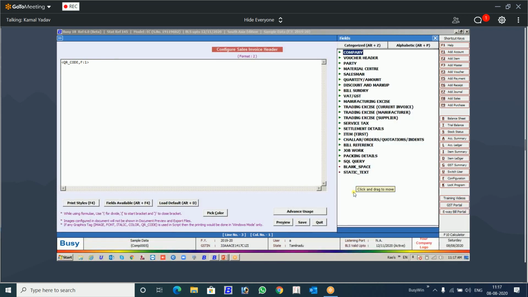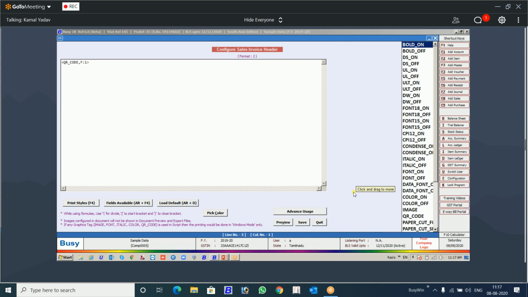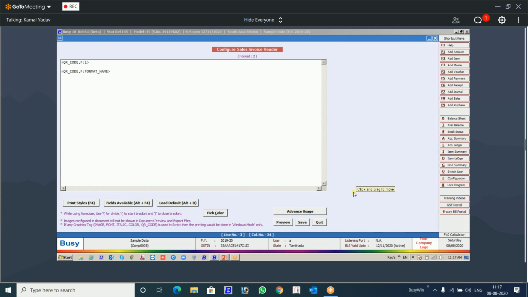What you can do is press F4, select the QR code, and here instead of F, you can give T. T represents the text value, whatever you want to be embedded in the QR code.